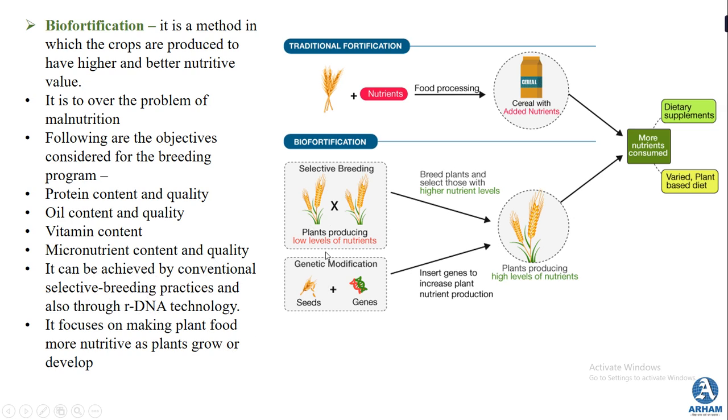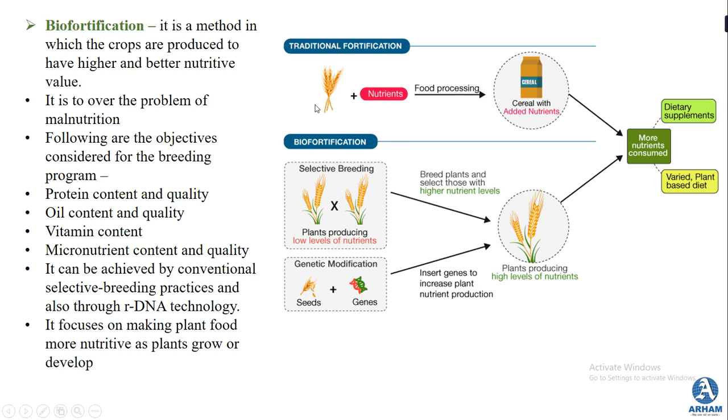Now there are two methods for achieving fortification. One way is the traditional method, traditional fortification, where a normal crop is taken and then nutrients are added to those crops. This is called a food processing process.